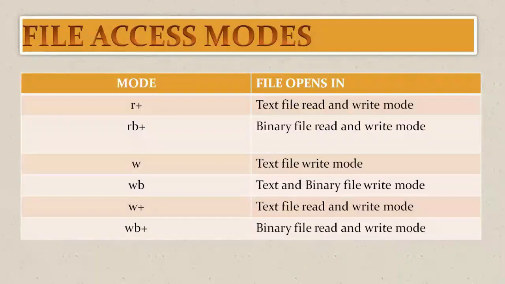Same way RB plus is working same as R plus. Only the difference is that here B is written to represent the binary file. W is written here for the write mode. WB is same way for write mode for the binary file. W plus same as R plus, text file in read and write mode. Same way WB plus, it is for binary mode.